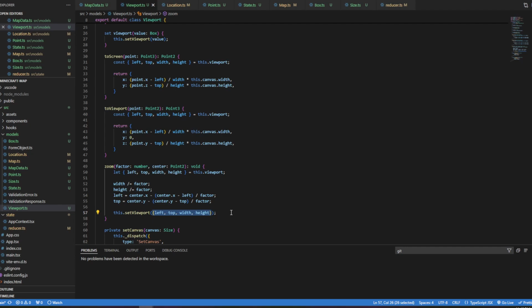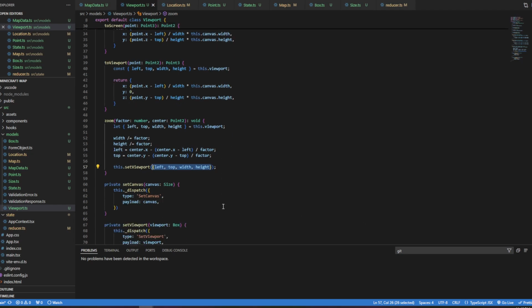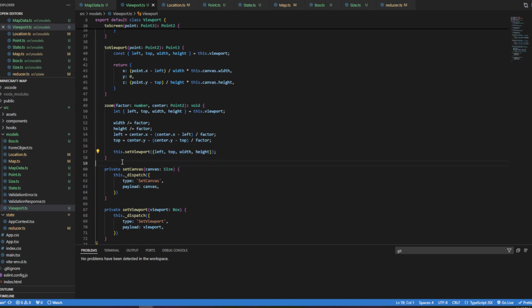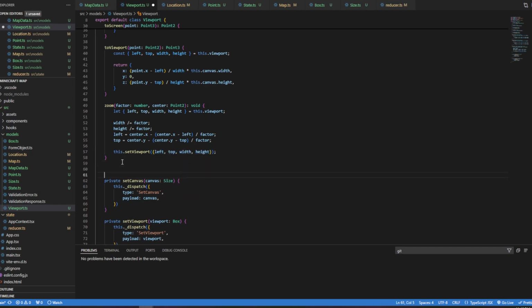You really want to have simple primitives. In this case, I have size and I have box. I want to keep those very simple. I want to keep those just position and dimension. Well, in the case of size, it's just dimension, but you know what I mean? I want to keep those very simple because that makes it so much easier in the future. That's very important, because otherwise your model gets very complex and very hard to work with.